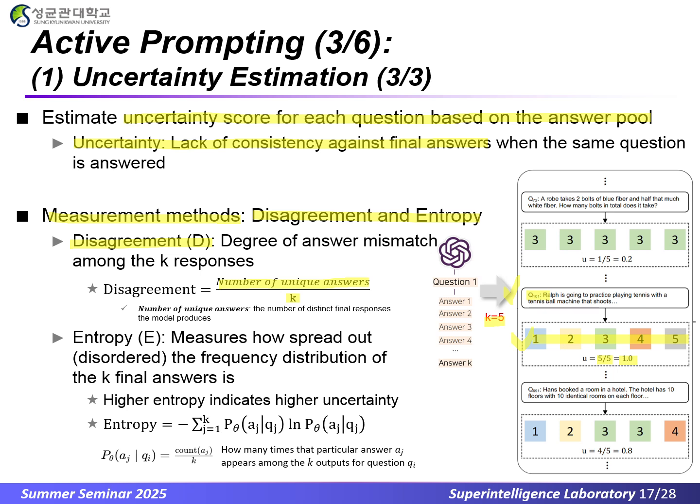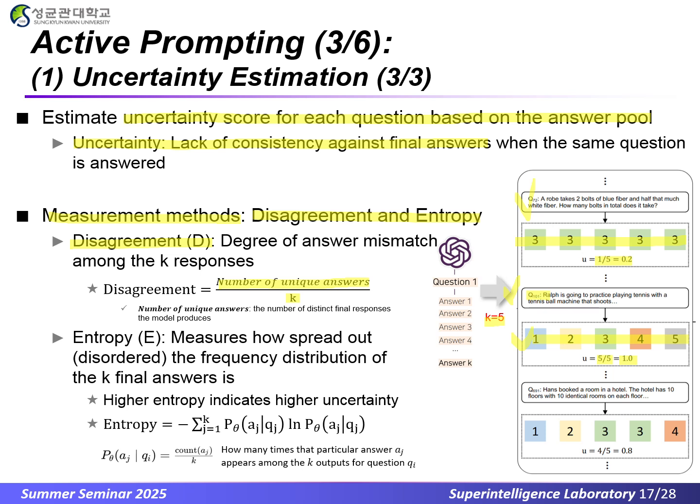By contrast, look at the top panel. All k equals 5 runs return 3. So the disagreement value can be calculated as 1 distinct answer divided by 5 equals 0.2. In this case, the disagreement is very low, which means the agreement score is high.